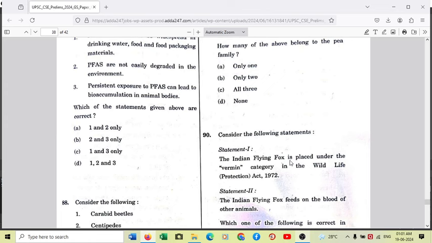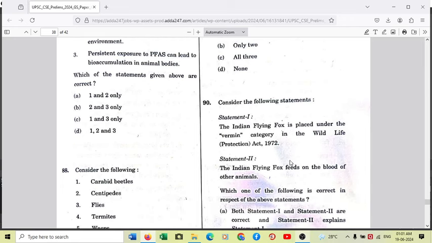Moving to question number 90. Indian flying fox is placed under the vermin category in the Wildlife Protection Act of 1972. So this is the correct statement. Indian flying fox is a bat species.